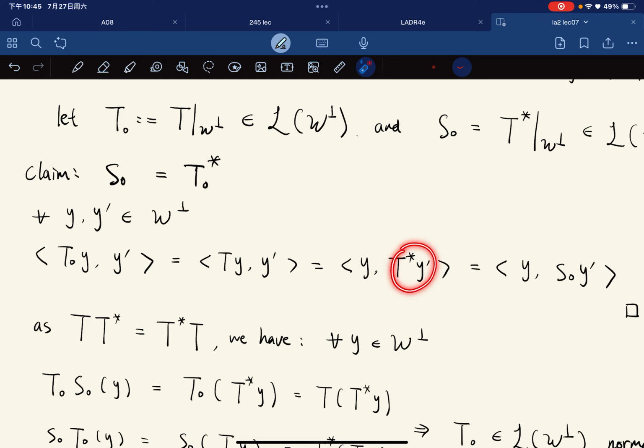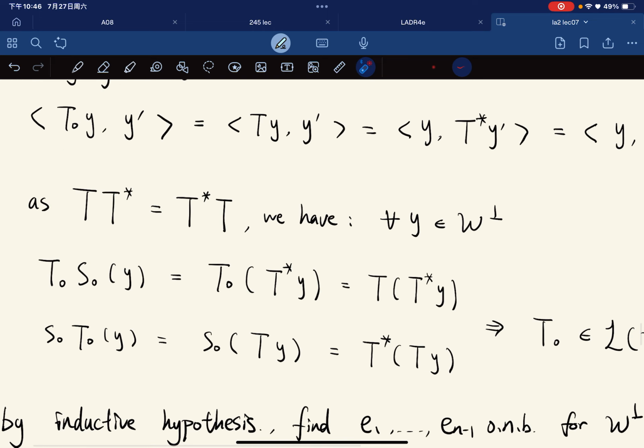Now, since T T star is equal to T star T, since T is normal, we have that T naught is also normal. We have this as true, right? Because T naught S naught of Y is T naught of T star of Y, right?